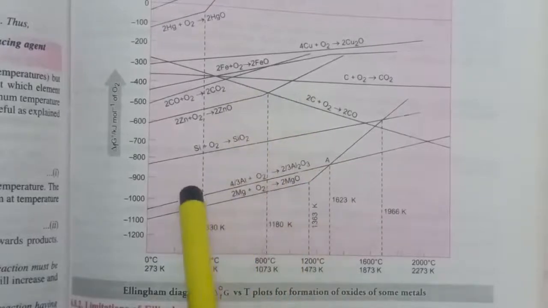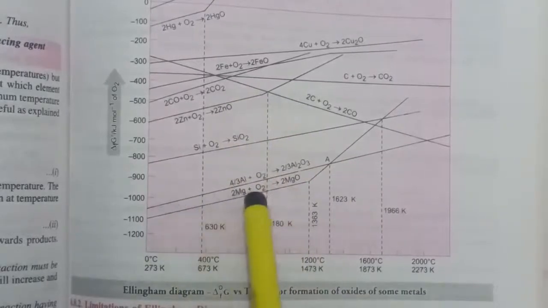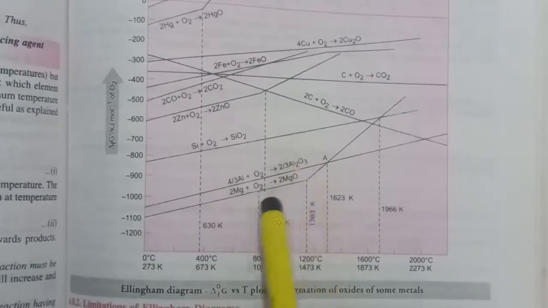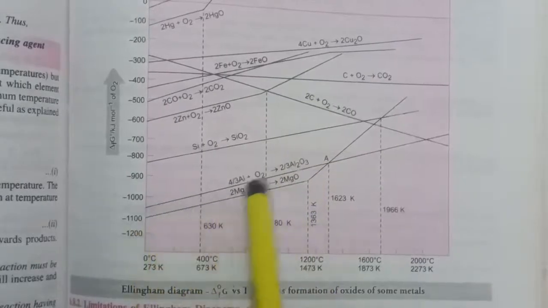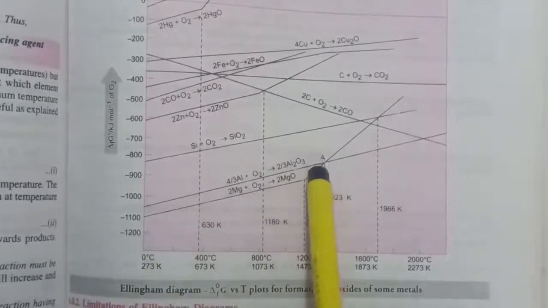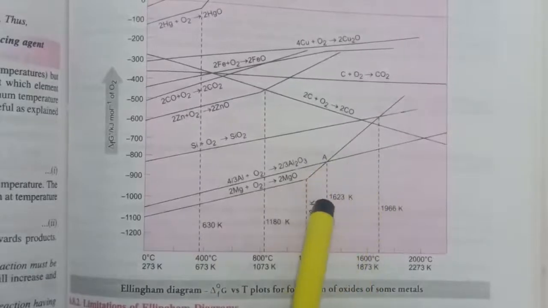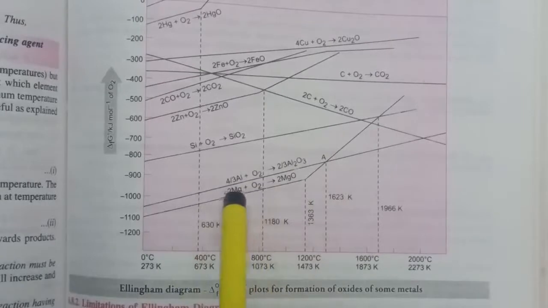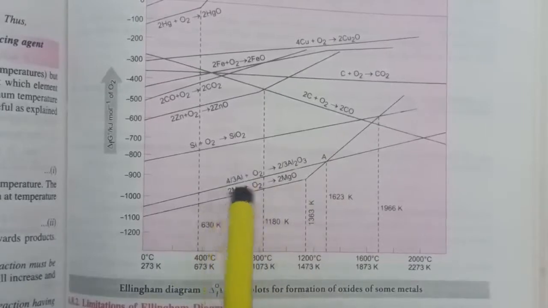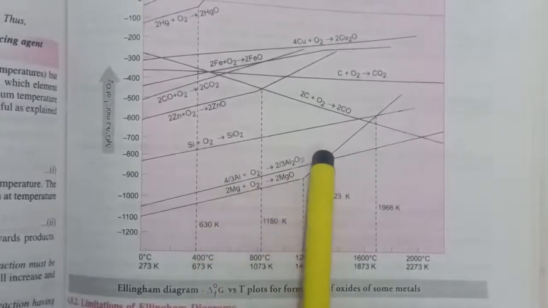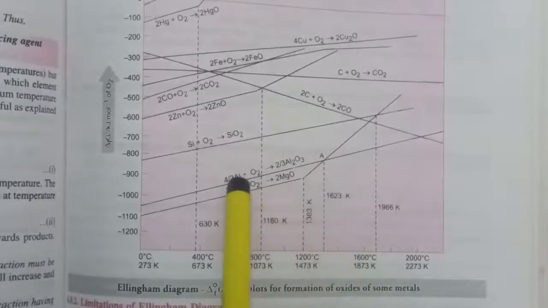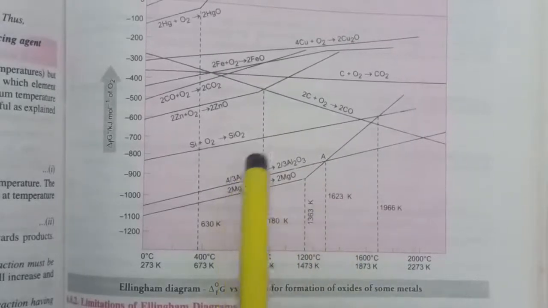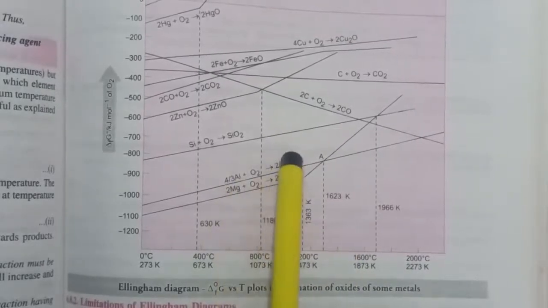For example, if we compare these two lines, that is magnesium oxide and aluminium oxide. In this diagram, below point A, meaning below 1623 Kelvin, the line of Mg is lower than that of aluminium. So we can say that below 1623 Kelvin, magnesium can be used for the reduction of aluminium oxide.